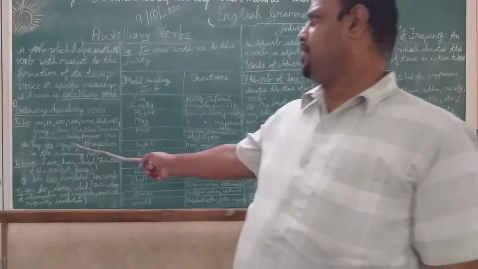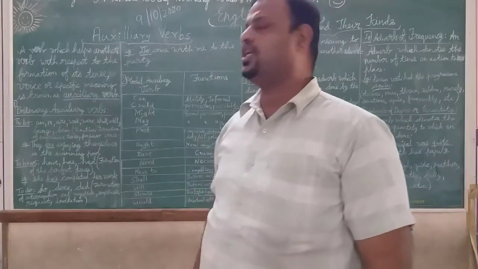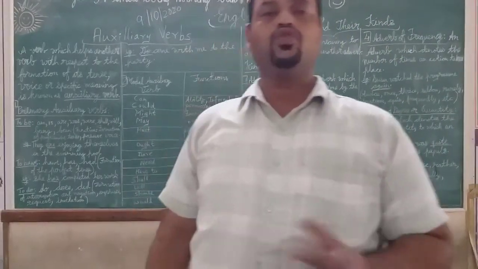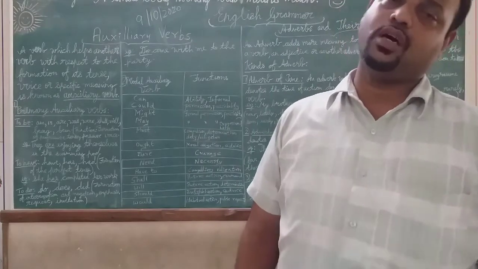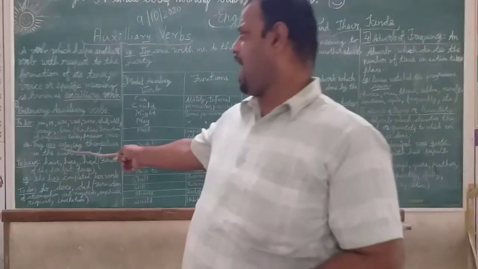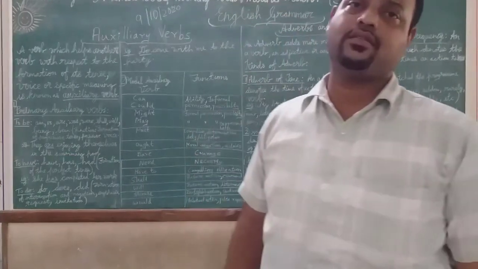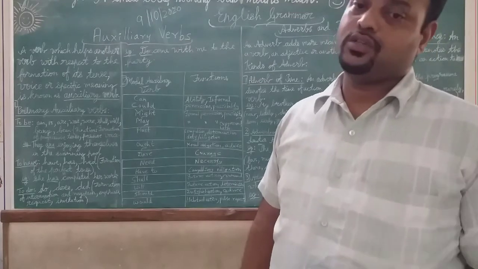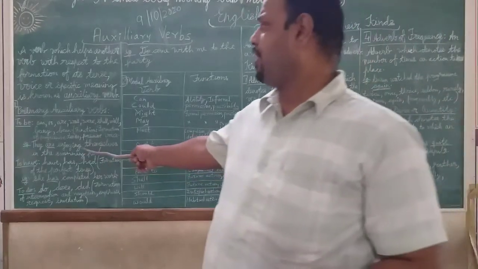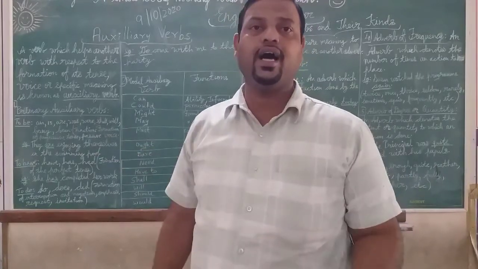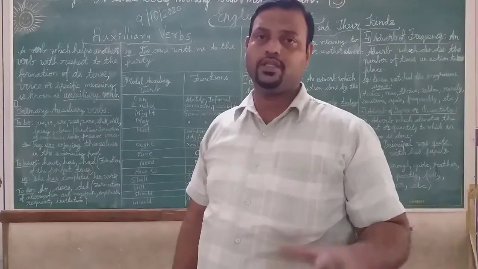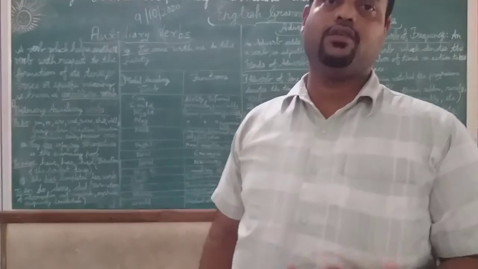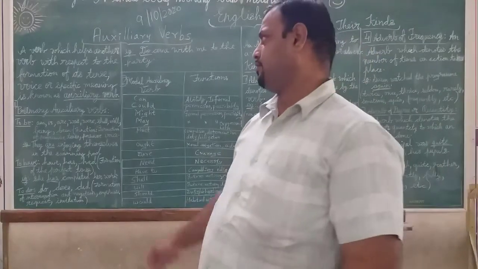Now let us see the sentence. They are enjoying themselves in the swimming pool. Here, which is the verb? Are. So are comes in which tense? Is it progressive tense or passive voice? It is progressive tense. Why? They are enjoying, so you can see the ing word is used. So what are they doing? They are enjoying. The ing form comes in progressive tense. So, are enjoying. To be.